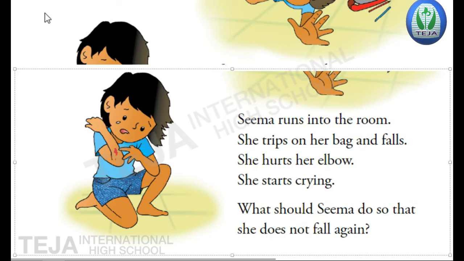Actually, what should Seema do so that she does not fall again? What does Seema have to do so that she may not fall again, children? She has to arrange all the things in their place so that she won't fall. As she kept the bag on the floor, she fell down. As all the toys are there on the floor, she fell on the toys and got hurt, and now blood is coming and she is feeling pain, so she is crying.